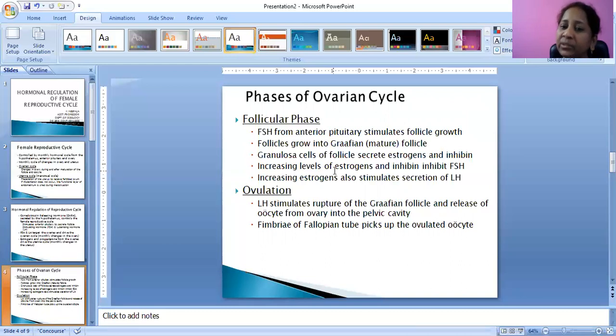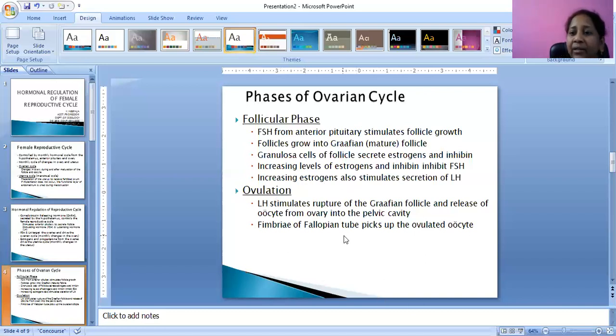Increased levels of estrogen stimulate the secretion of luteinizing hormone. One point we must keep in mind: increased levels of estrogen and inhibin inhibit the secretion of follicle stimulating hormone, whereas increased levels of estrogen stimulate luteinizing hormone. In the ovarian cycle, the first phase is the follicular phase, and the second is the luteal phase.